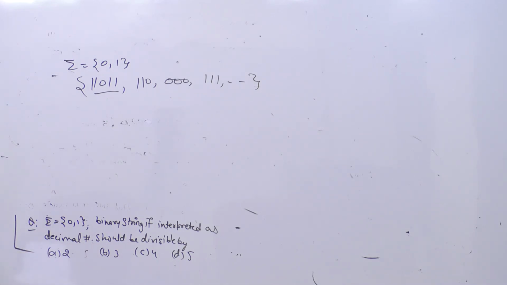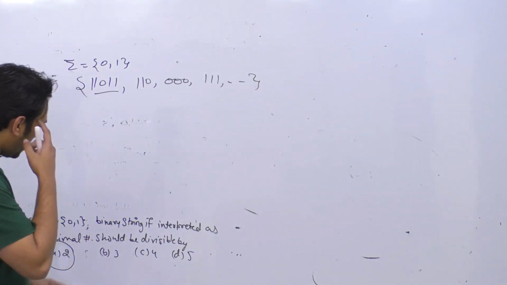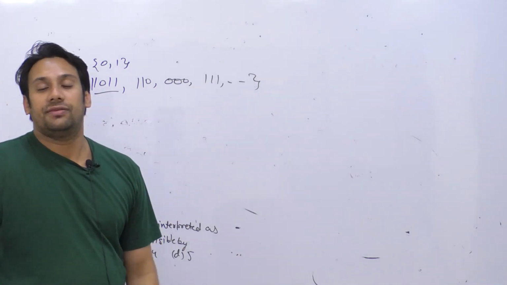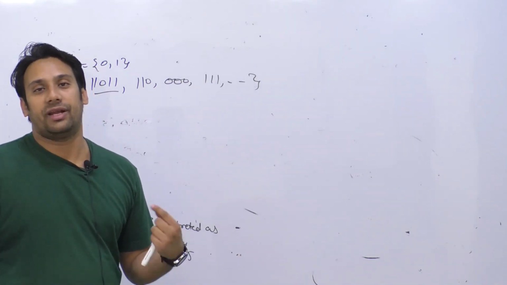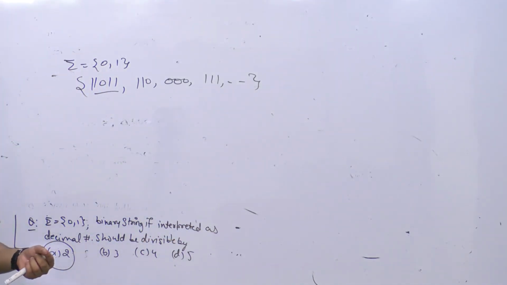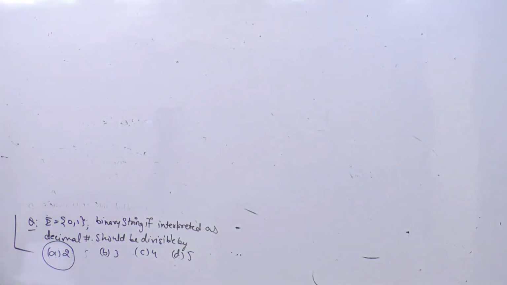So in this problem what we are trying to achieve is that if we divide the string by 2, meaning its decimal value, then that should be accepted, otherwise it should be rejected. And here, if we take a binary string and take its decimal equivalent value, and that value is divisible by 3, then it should be accepted. That is, if the decimal value of the string is divisible by 3 we accept it, otherwise we do not accept it. This is what we are trying to achieve. Is it clear what the problem is?